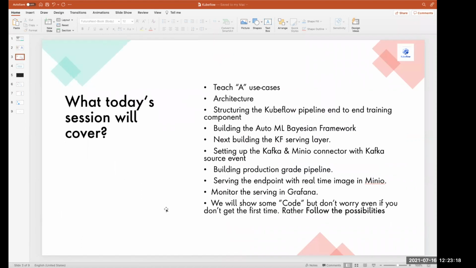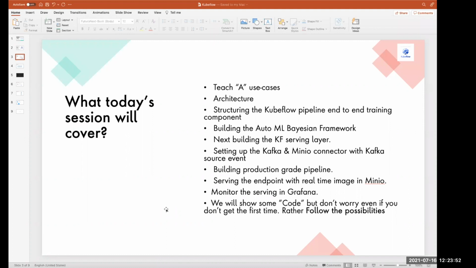Okay, so I will cover the architecture of this particular use case in Kubeflow, and how we build that as a pipeline end to end as a training component, and how we are going to integrate Katib with the Bayesian optimization framework. After the training of the pipeline, the model weights can be pushed down to the prediction serving layer in KFServing, and we set up Kafka with a Minio connector so that the Kafka source event can predict the incoming images as real-time batch or real-time streaming images from any devices or IoT devices, right?